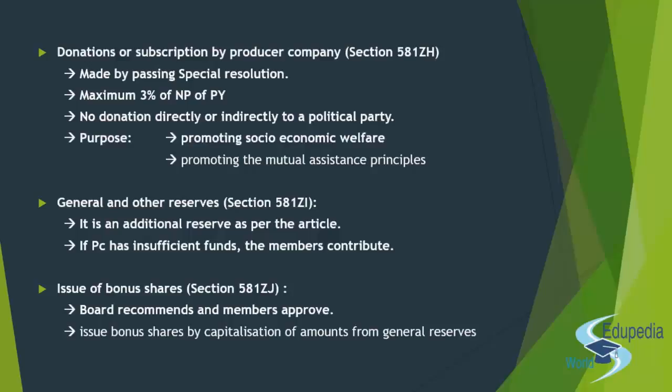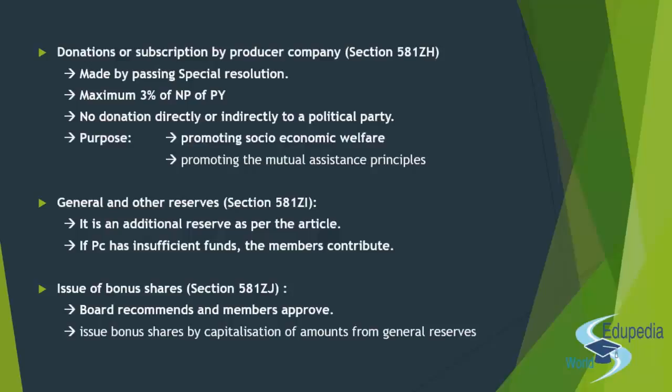Second, the general reserve that we were maintaining as per section 581ZI, right, that can be capitalized by issuing bonus share. So when you issue bonus share, you can issue bonus share from this general reserve that you maintain, right? Now, how do we decide how much bonus share is to be given? In a normal company, how do we do it? Maybe 1 share per 10 shares, like a kind of a ratio. So over here also, we will give away bonus share in proportion to the shares held by the member as on the date of declaration of the bonus share, right? So when we are declaring the bonus share, whatever be the percentage of share I'm holding, I will get my bonus accordingly.